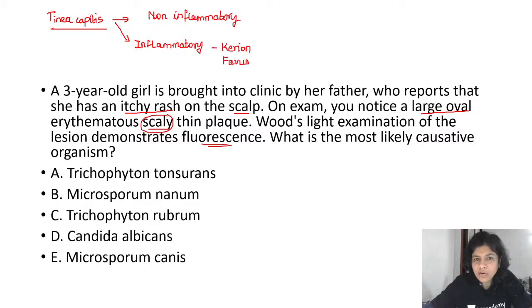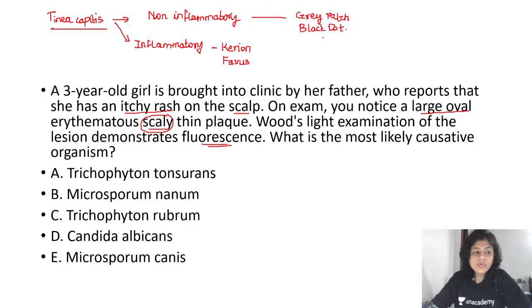The non-inflammatory type includes the grey patch variant and the black dot variant of tinea capitis. Now here you should understand this patient is having mainly a grey patch variant of tinea capitis.